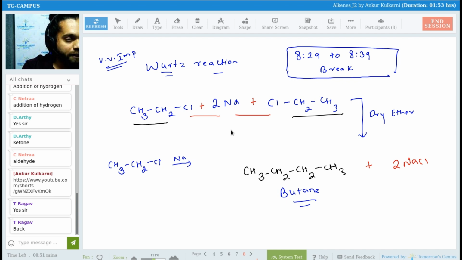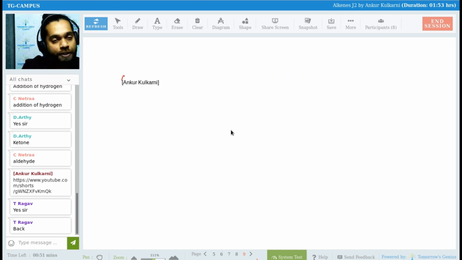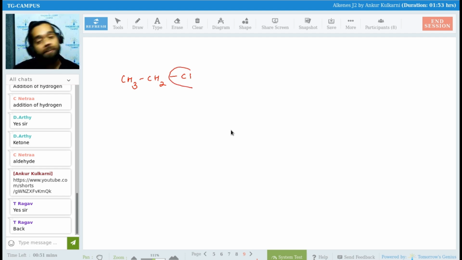Okay, so let us continue. So over here, what is the mechanism of this? Like, how does this work? Now, if Na takes away Cl minus completely, I'll take it on a new page. Suppose I take away that Cl minus completely with the bond, what charge will come on the carbon?